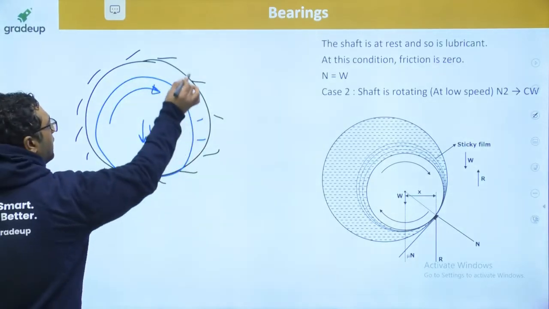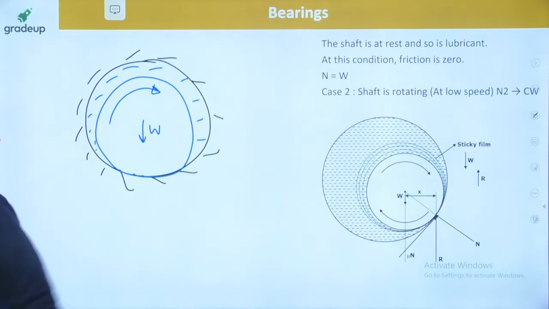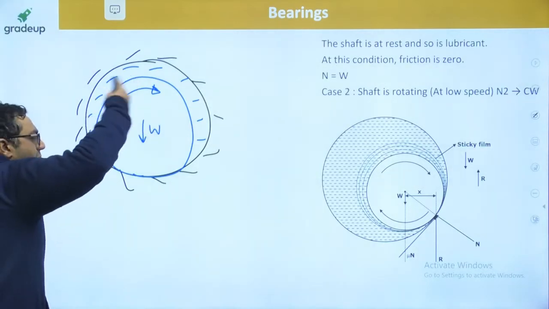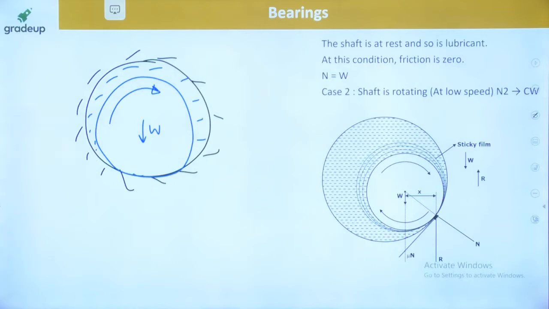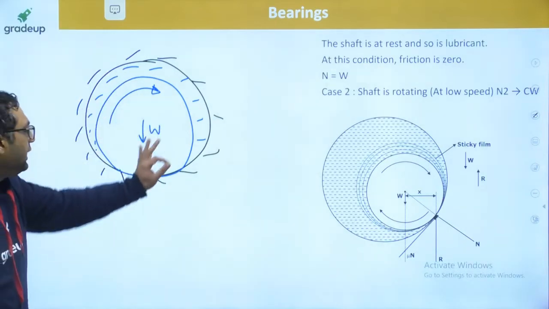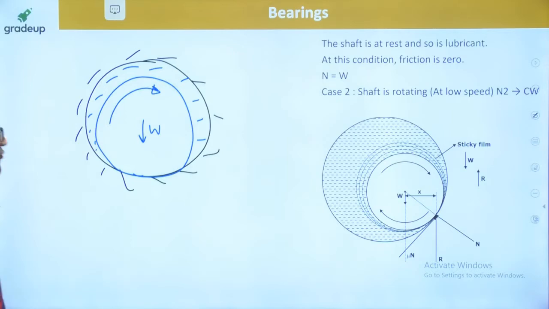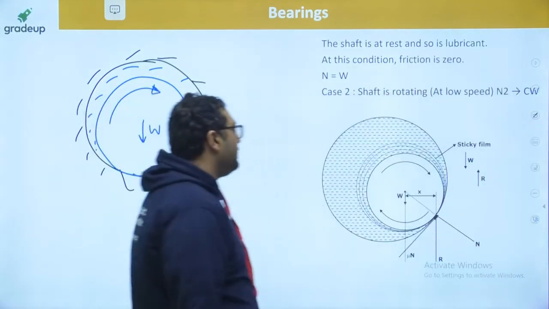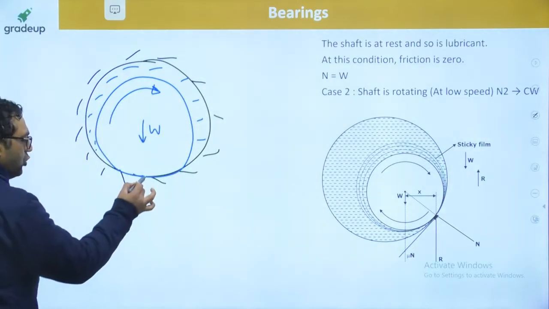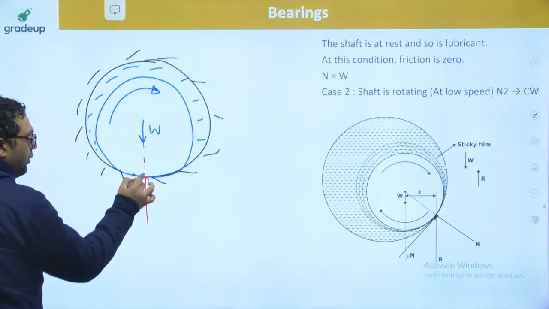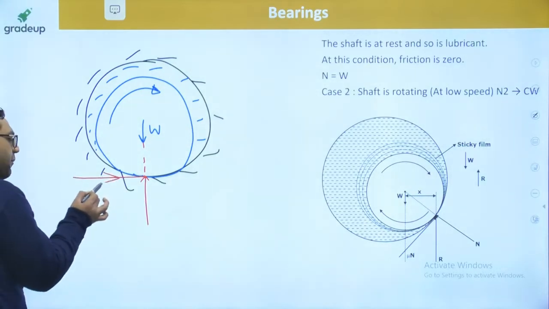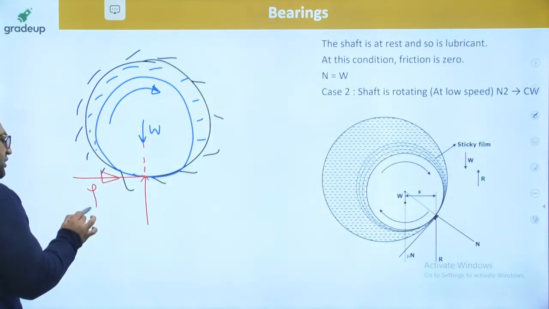Obviously, between the bearing and shaft there is lubricant. When the shaft starts rotating with some n RPM, revolutions per minute, friction will come into the picture. There will be some relative motion, and the normal reaction N and W are acting in the same line, and there will be a friction force.